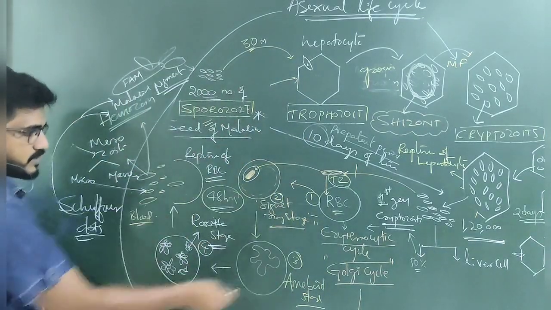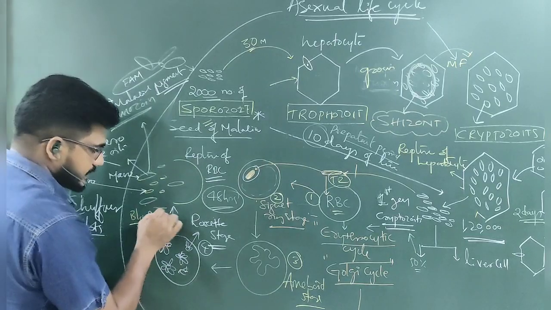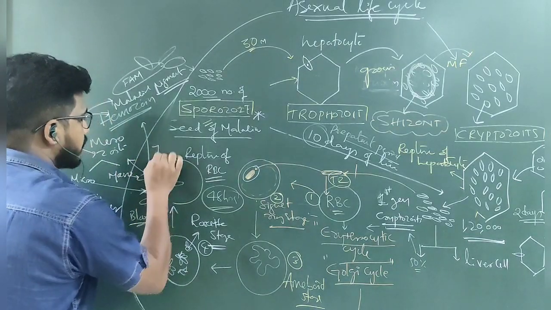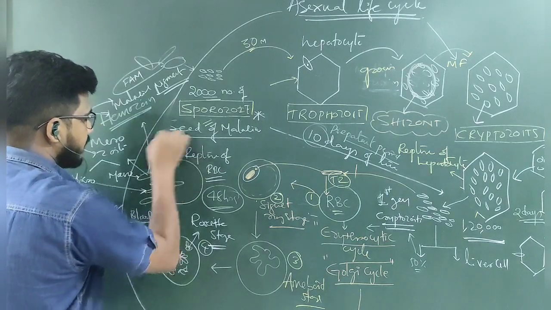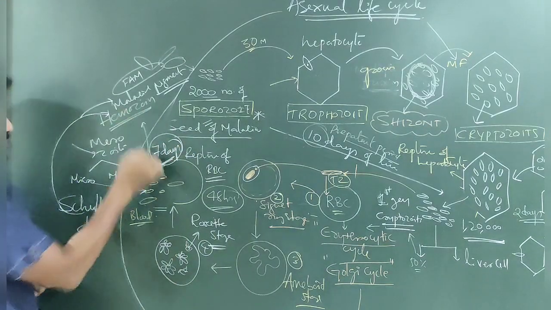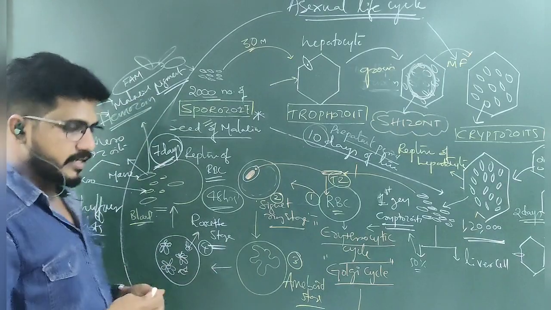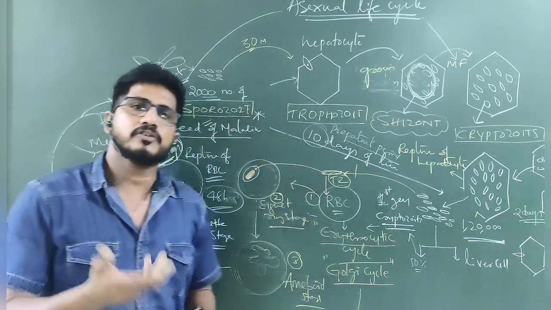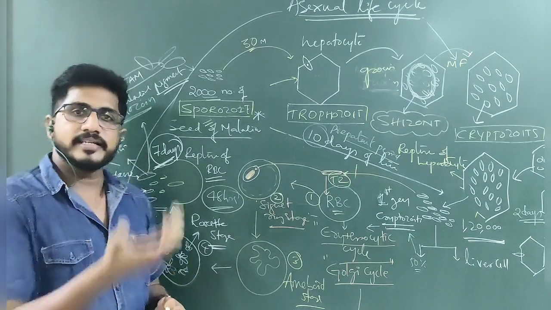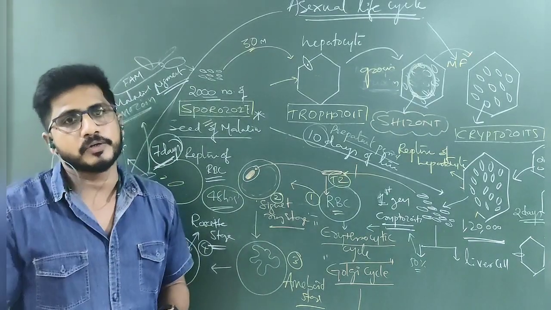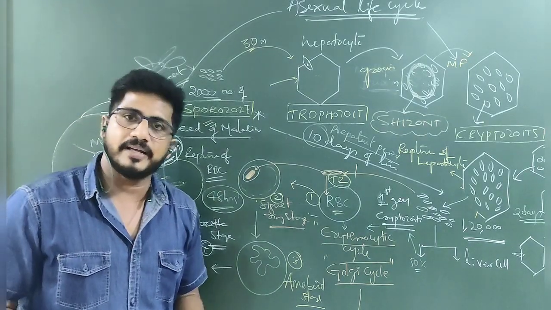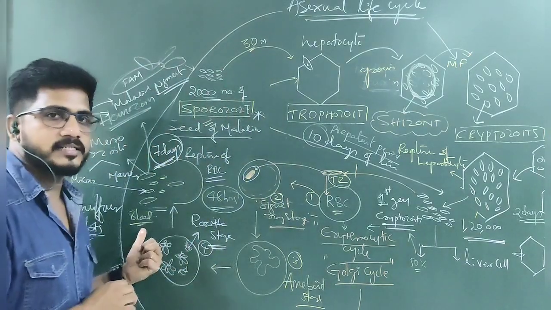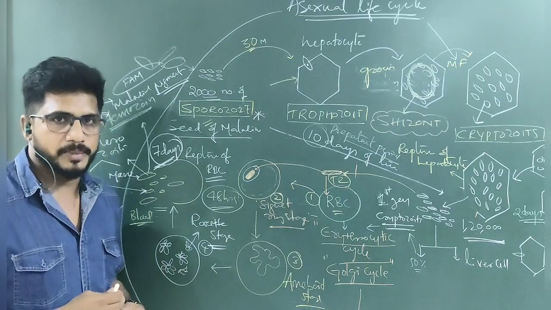Once a person is affected at this stage, these merozoites can sustain in that person for about 7 days. Very, very important: how many days can these hemozoin or malaria pigments sustain in the human body? 7 days. Before that, we will definitely have a fever, so we will get treatment. Otherwise, in case of falciparum, it will migrate to the brain and many other body parts and cause damage, and the person will die. So treatment should be taken as soon as a person gets accurate symptoms of malaria.